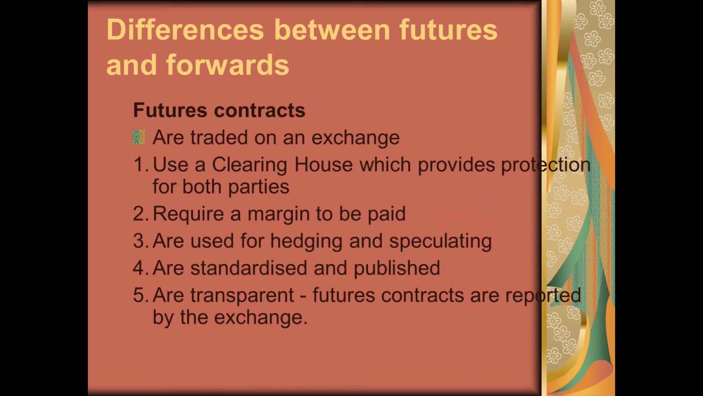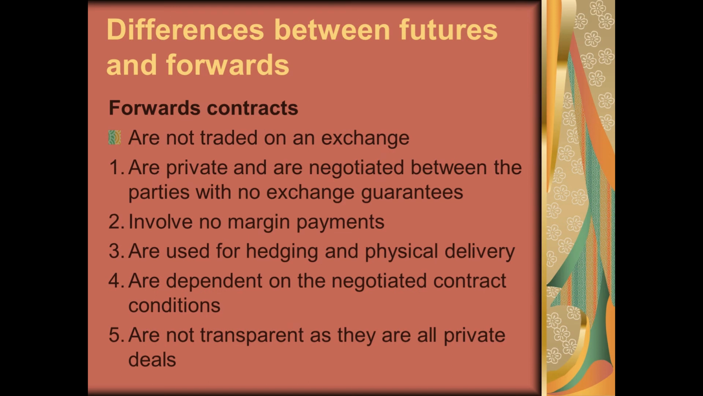Futures contracts are traded on an exchange. There is a clearing house which provides protection to both the parties. It requires a margin to be paid. These are used for hedging and speculating purposes. These are standardized and published. They are transparent and reported by the exchange.